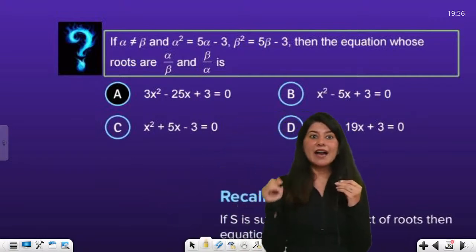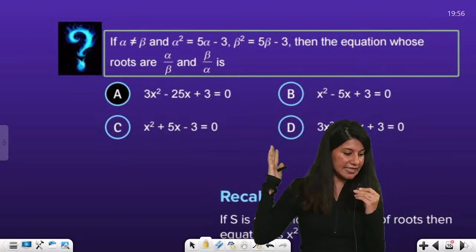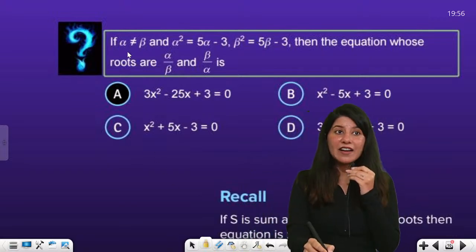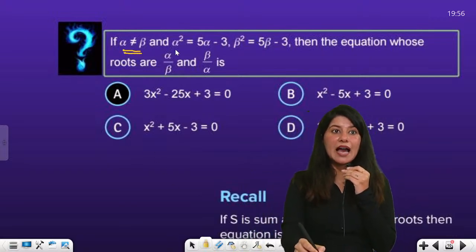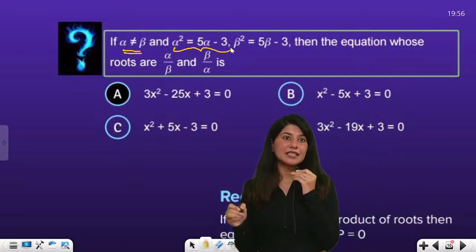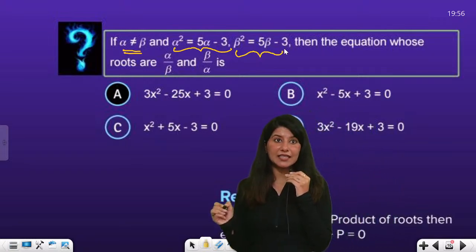Okay. Now we have another question. Can you see the question on your screen? If alpha and beta are not equal, and alpha square is equal to 5 alpha minus 3, beta square is equal to 5 beta minus 3, right?